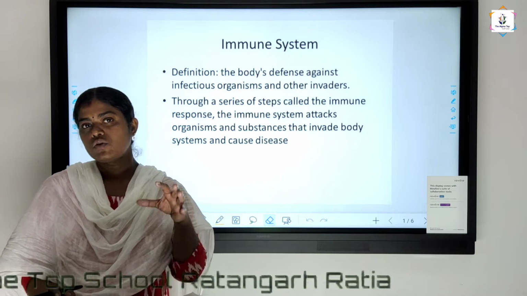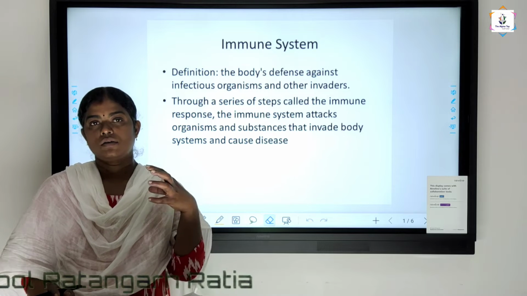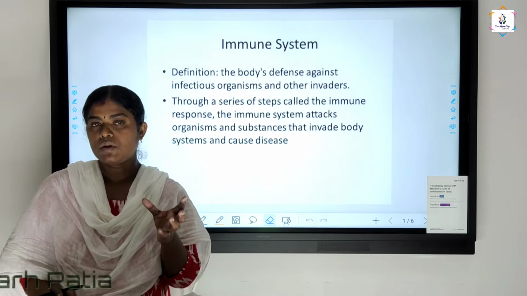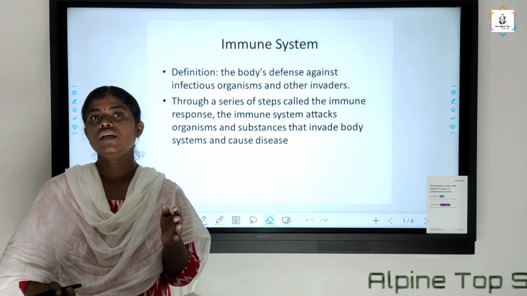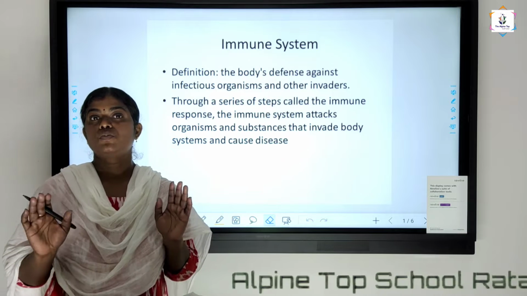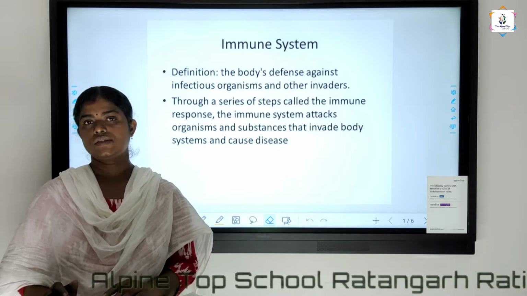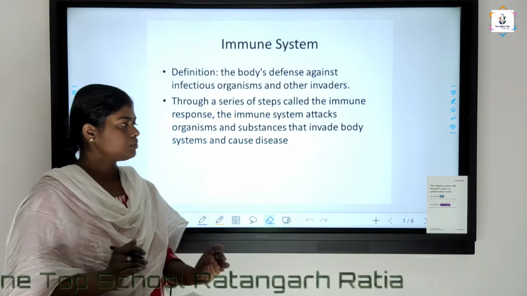So what is the immune system? The immune system is the system in a human being's body, otherwise in an organism's body, which is defending and protecting us from diseases. That is the immune system. Okay.